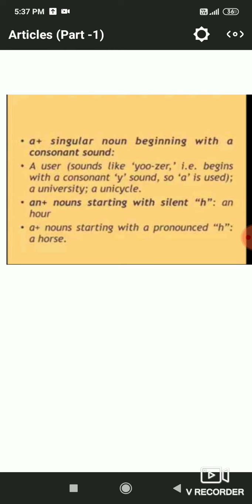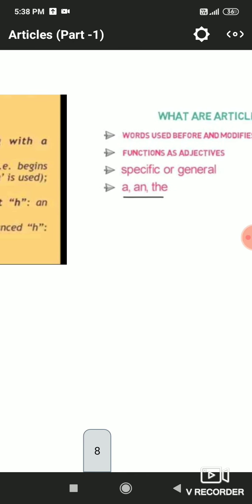So here we will use a user. And with h, the sound that the article precedes is a vowel sound, though a vowel is not written there, so we will use an, like an honest person. Here h is silent and these words are giving us a vowel sound, that's why we will use the article an before them.